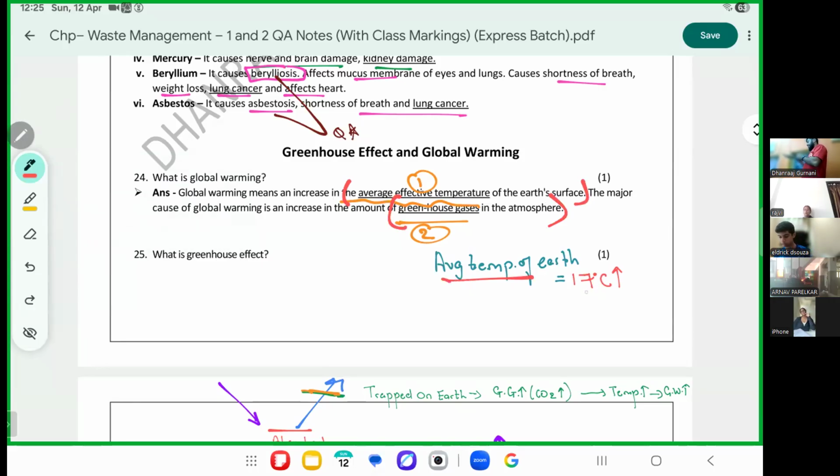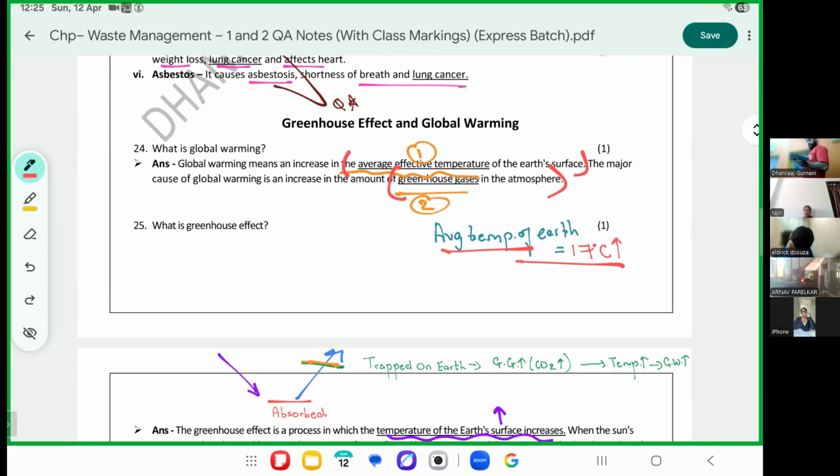Please write there the average temperature of the Earth's surface, which you studied in middle school. Sorry, which you studied in 9th grade, what was it? First chapter. 17 degrees is our average temperature. Even a few points of change will result in global warming.